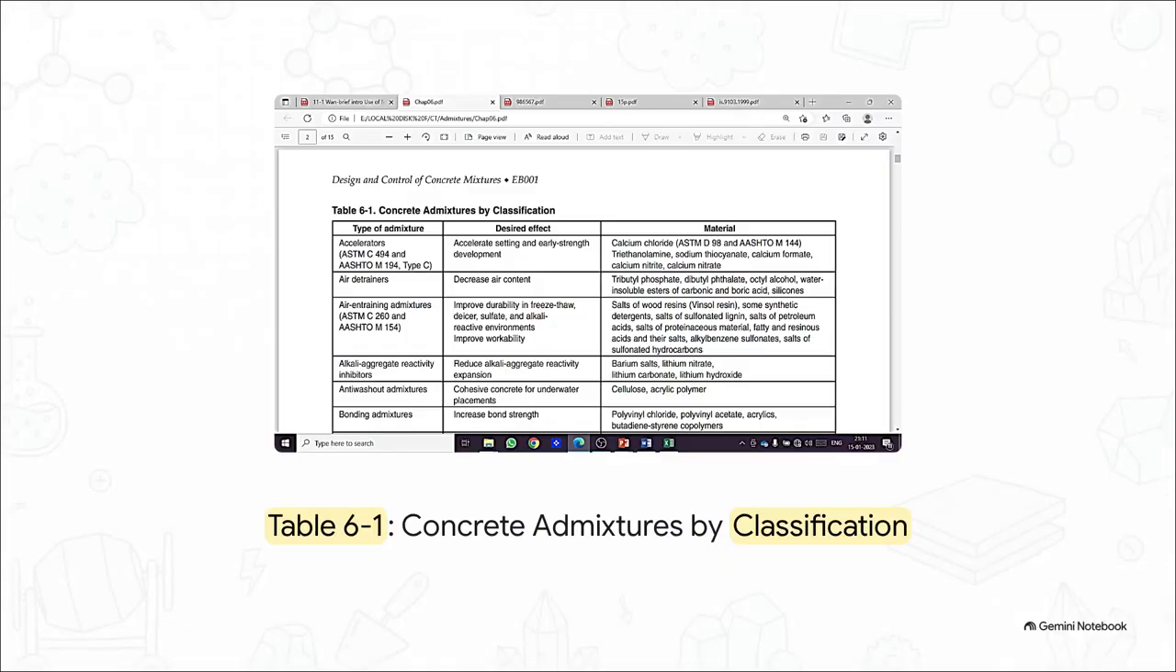When you look at the breakdown from the EB001 design manual, it is just fascinating how many highly engineered subcategories exist to achieve very specific effects. You've got accelerators like calcium chloride to speed up early strength, you have air-entraining agents that use salts of wood resins to improve freeze-thaw durability, there are even anti-washout admixtures utilizing cellulose for underwater placements. It really highlights that concrete design isn't just mixing mud, it's an exact, purpose-driven science.